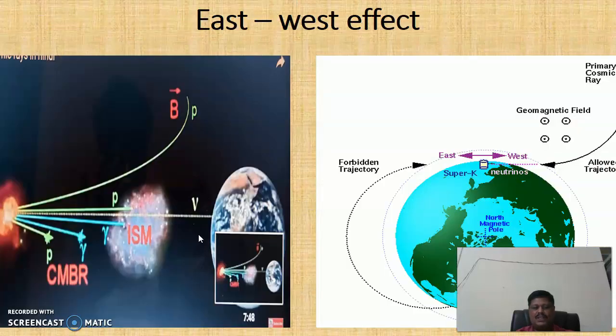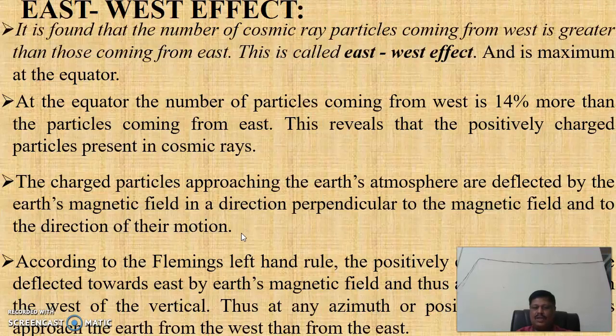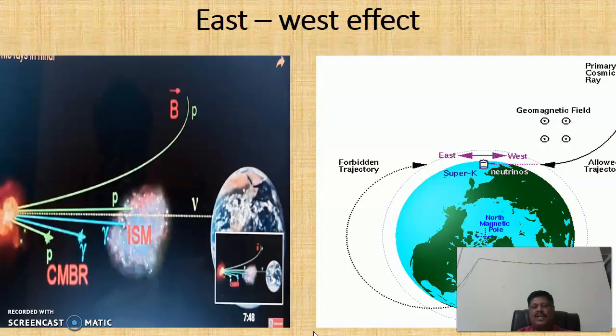According to Fleming's left-hand rule, the positively charged particles are deflected towards the east by Earth's magnetic field and thus appear to come from the west of the vertical. Thus, at any azimuth or position, more particles approach the Earth from the west than from the east.